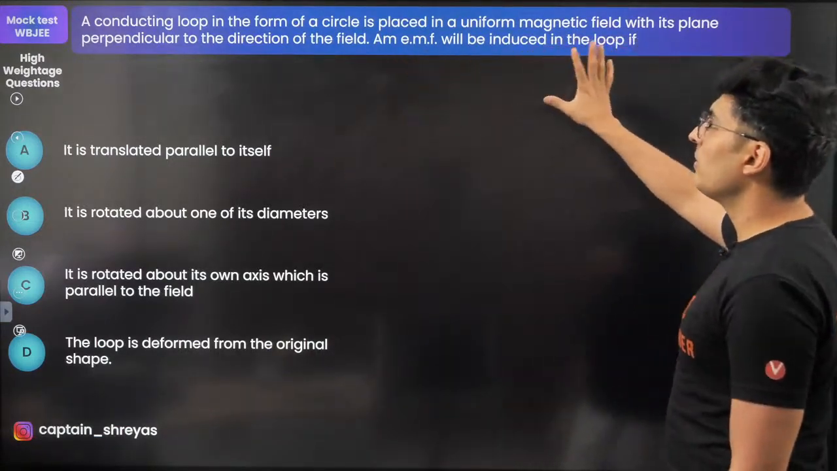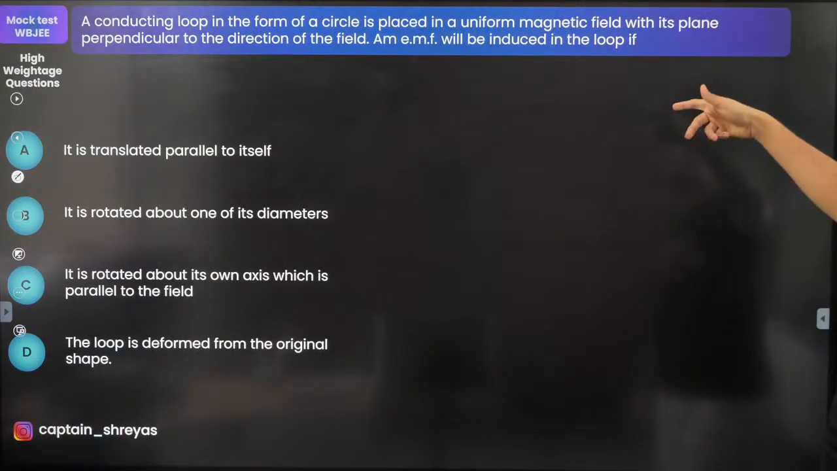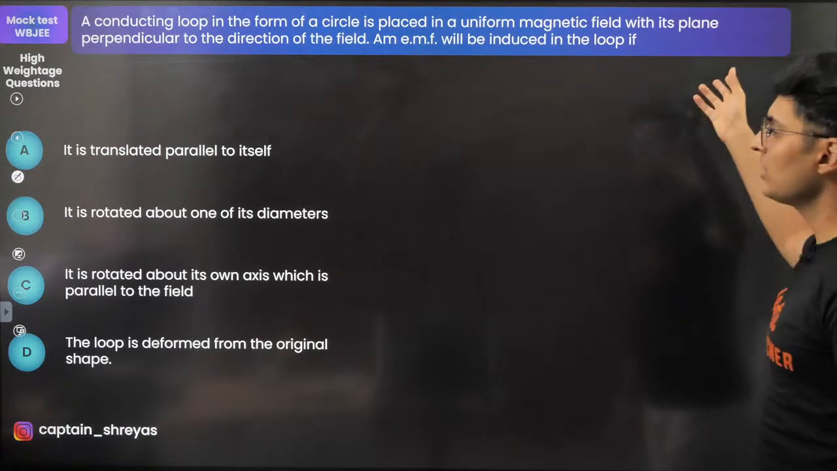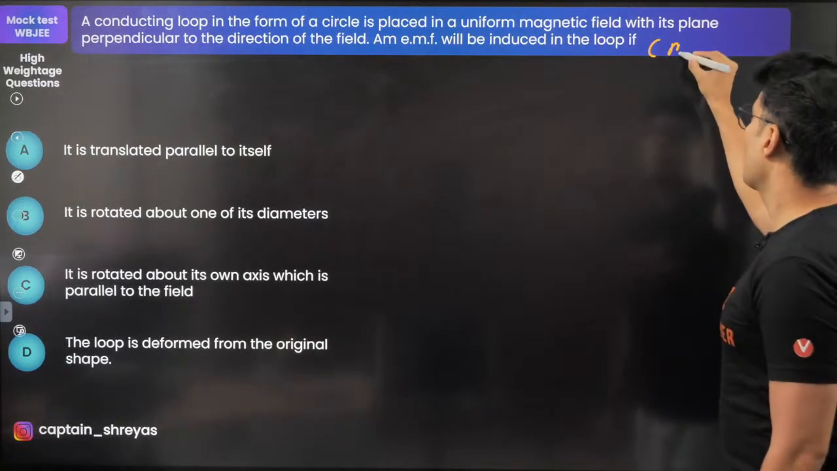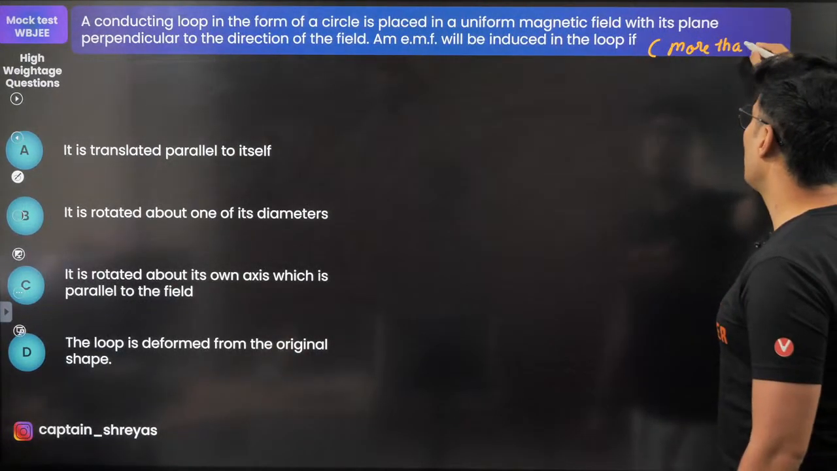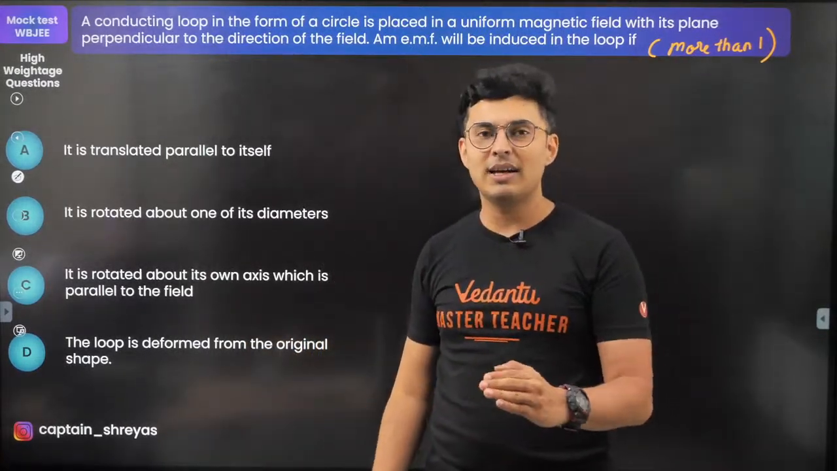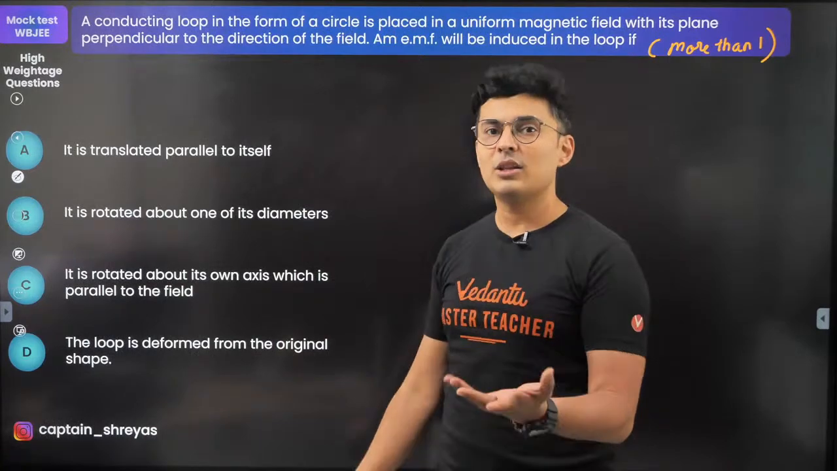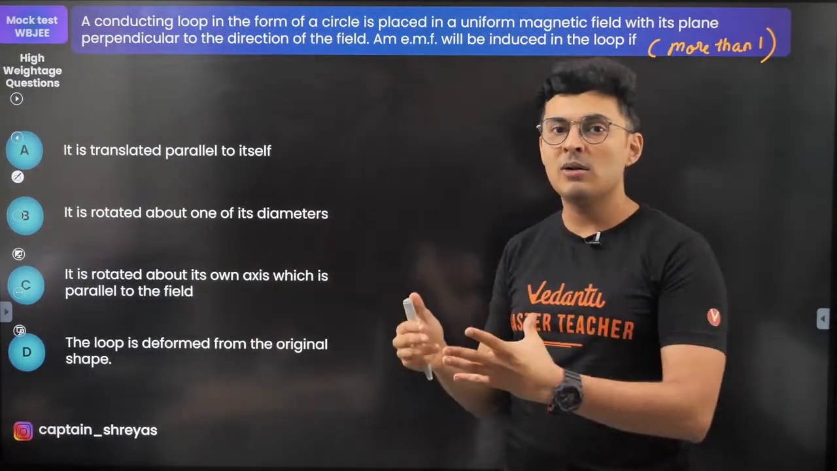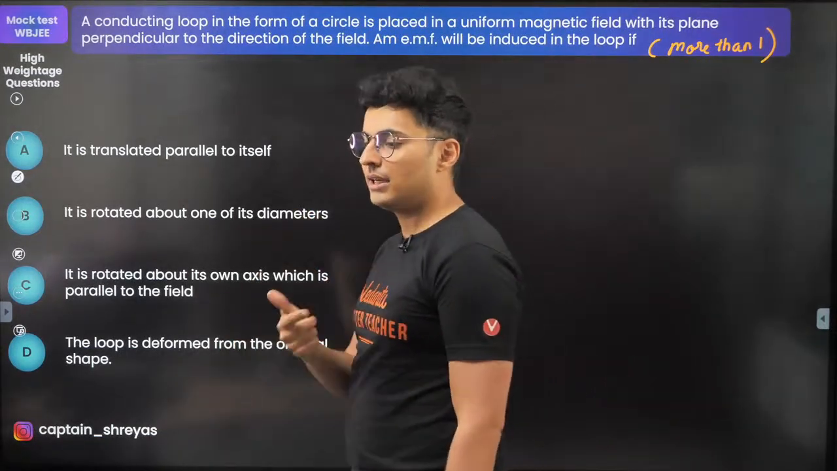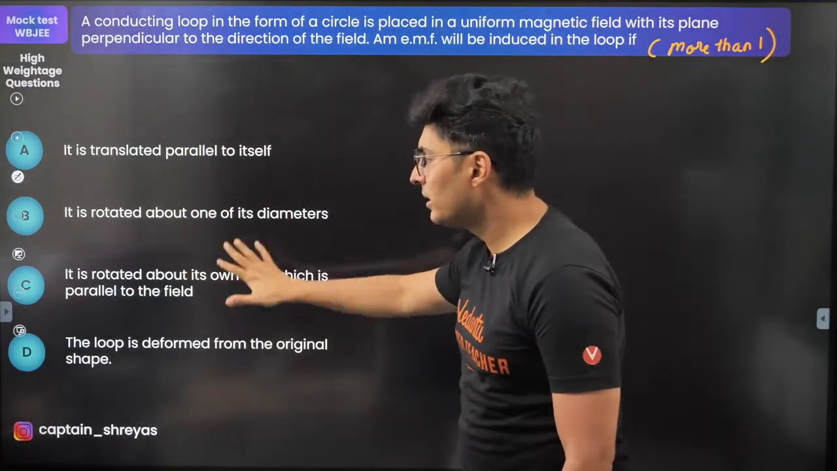A conducting loop in the form of a circle is placed in a uniform magnetic field with its plane perpendicular to the direction of the field. An EMF will be induced in the loop if, multiple options, more than one, correct? I put more than one because you can always have multiple options correct even in a single correct option exam. Like the options can be A, B, C are correct, or A and D are correct, none of them are correct, all of them are correct. So you can get it even in a single choice exam. So in this, more than one option is correct.